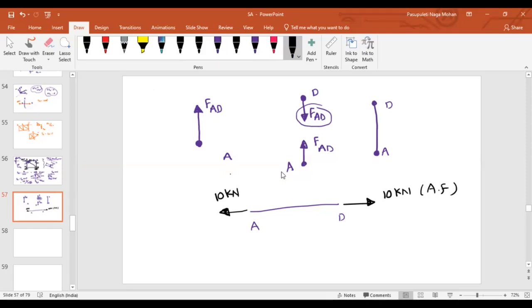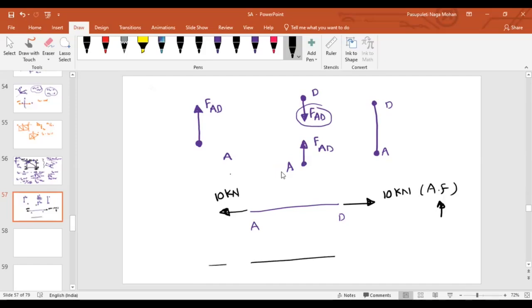Always remember, the direction or the type of action will be decided by the applied force direction. That means you have to say whether it is tension or compression depending upon the applied force's direction. Because of the applied 10 kilonewton force, you can directly say that bar AD is under tension.